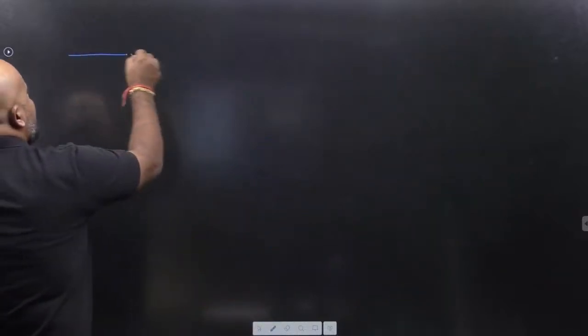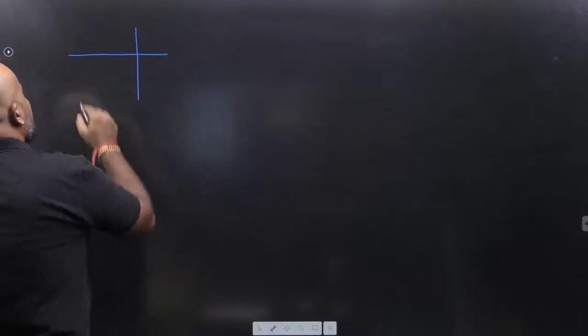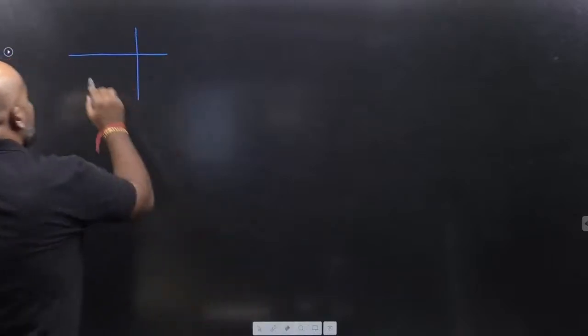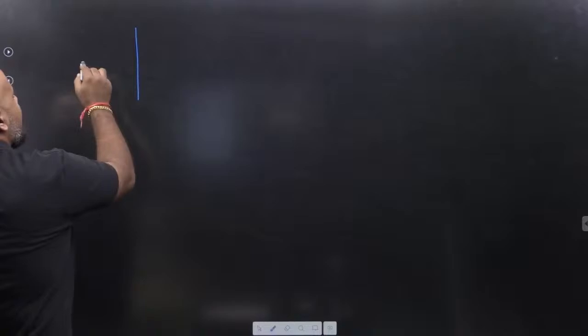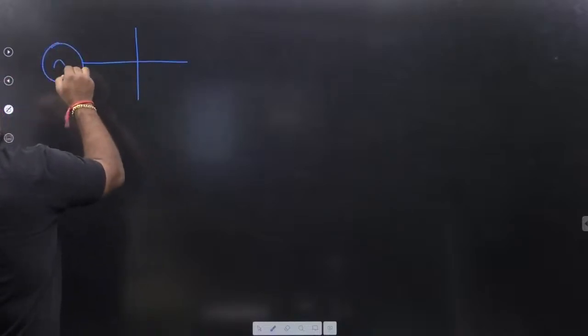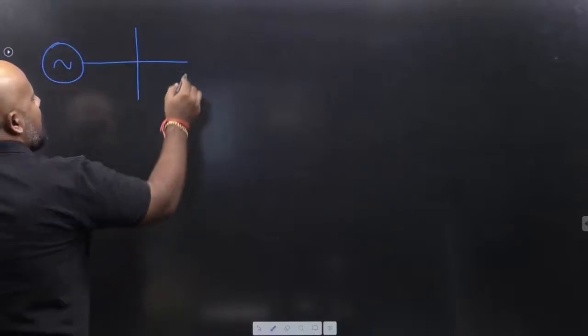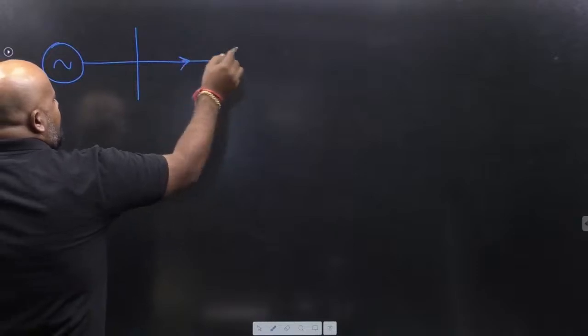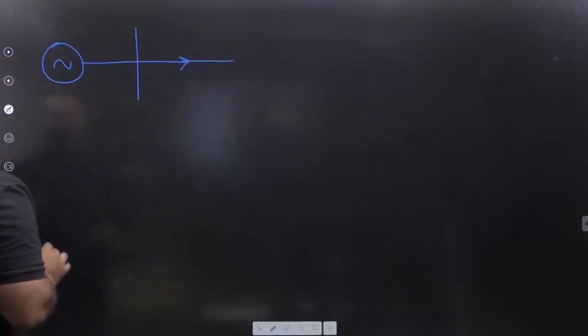Suppose you have a system like this. This is a generator, this is a bus, and this is some further system.